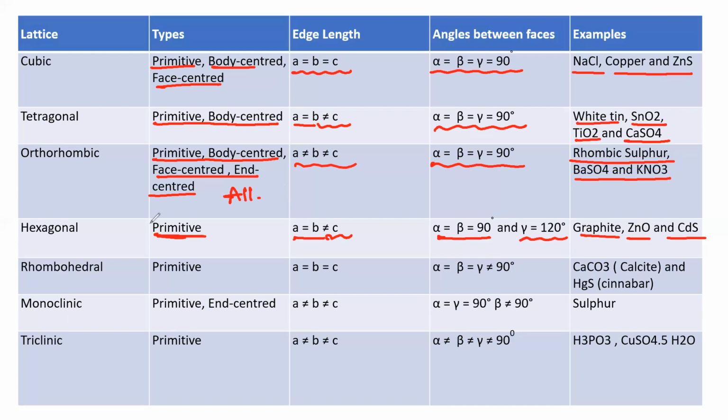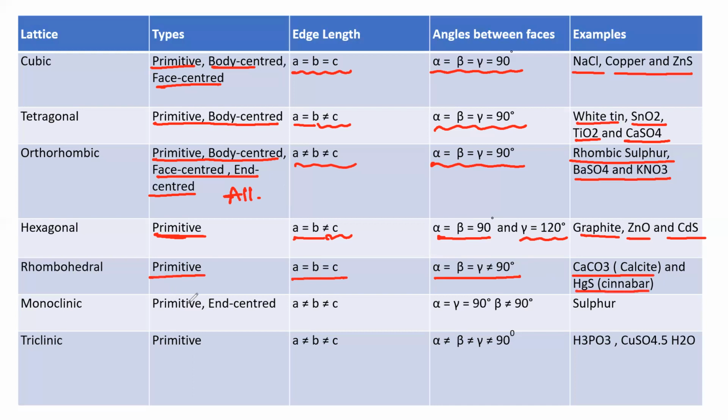Next, rhombohedral. Rhombohedral consists of only one type of unit cell, that is, only the primitive unit cell. A is equal to B is equal to C, alpha is equal to beta is equal to gamma, which is not equal to 90 degrees. Examples are calcite, that is calcium carbonate, and cinnabar, that is mercuric sulfide.